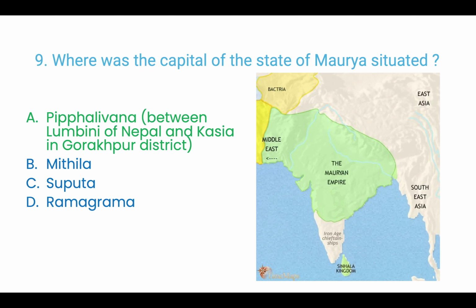Question 9. Where was the capital of the state of Maurya situated? A. Piphalivan, between Lumbini of Nepal and Kasia in Gorakhpur district. B. Mithila, C. Suput, D. Ramgram. Answer is A. Piphalivan, which means grove of pepper trees. This place was located between Lumbini of Nepal and Kasia in Gorakhpur district.